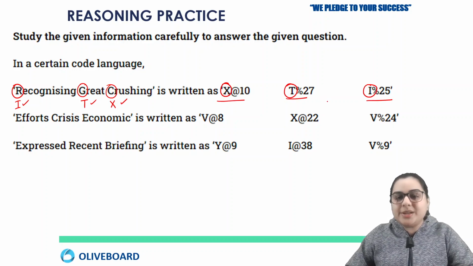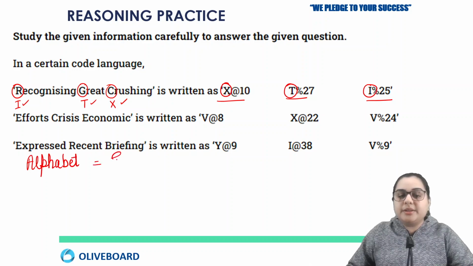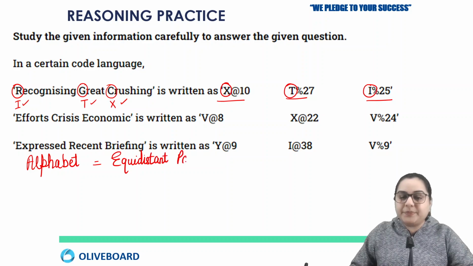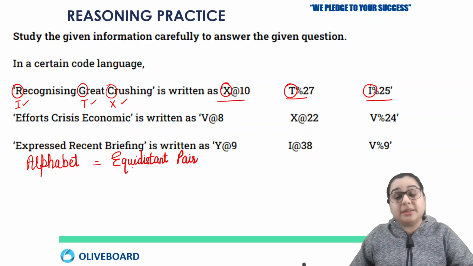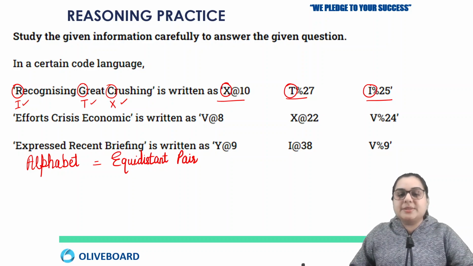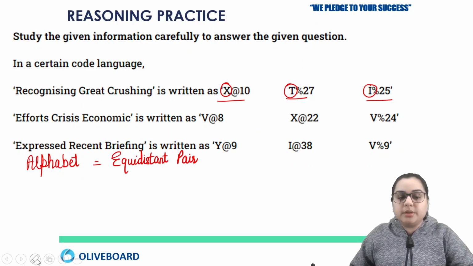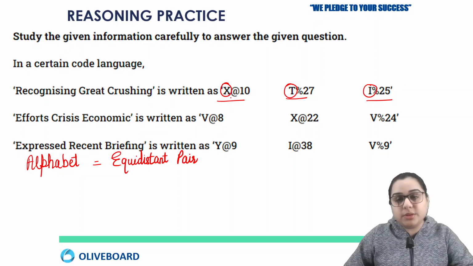With this we understand the rule behind the alphabet. What is the rule? You have to write an equidistant pair. I hope this is clear to you, that we are solving the alphabet by writing the equidistant pair. Now it became easy for us. How? Because now at least I can connect the solution with the word, even if I do not know the logic behind the number and the code.